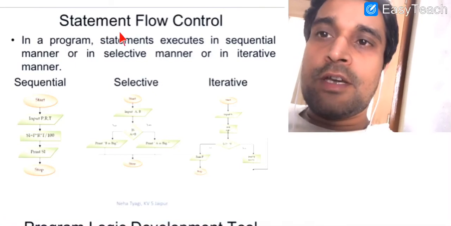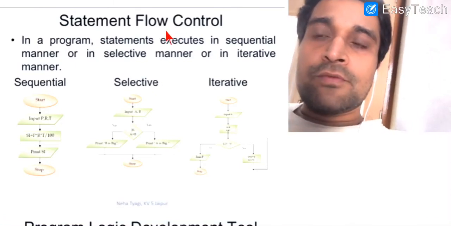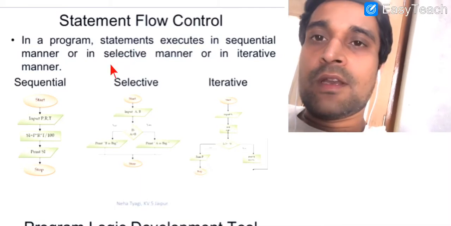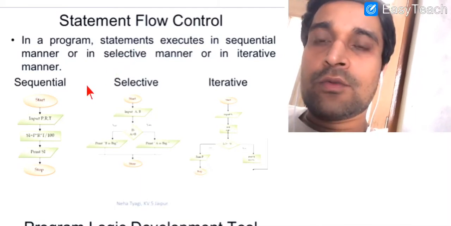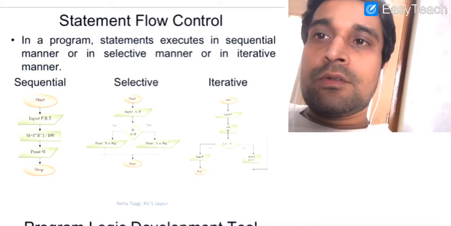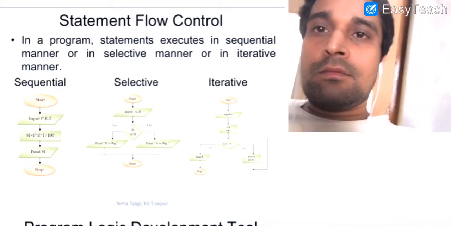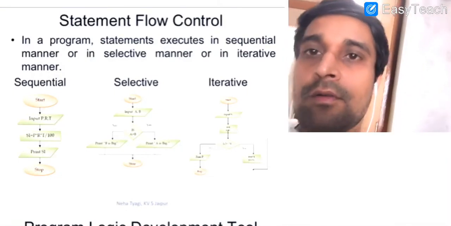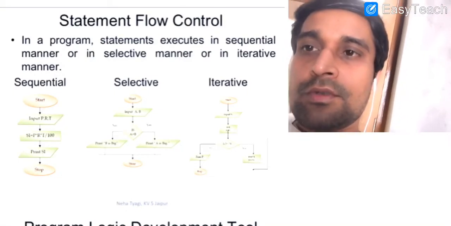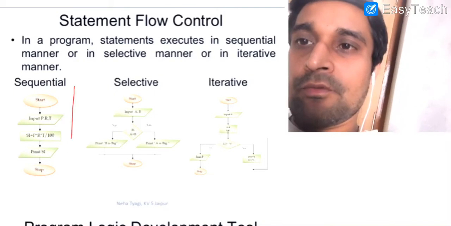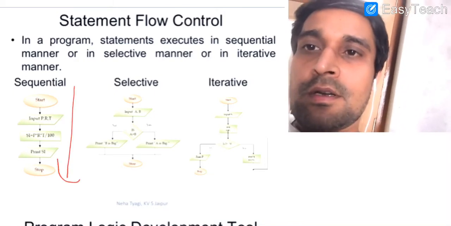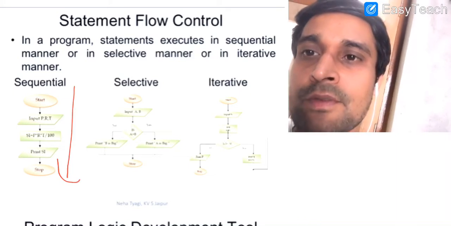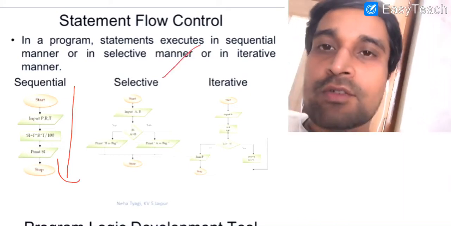Now, statements flow control. Statements flow control means the order in which the statements will execute when our program starts its execution or processing. By default the statements execute in the order as they are written in the program, from beginning to end. But if we want to modify the order of execution on the basis of certain conditions, then we can use a selective statement or selection statement.